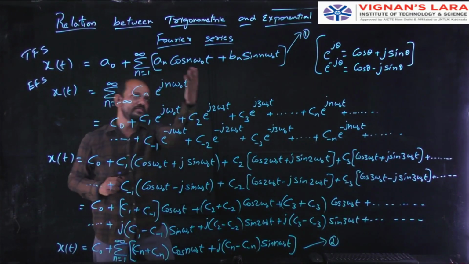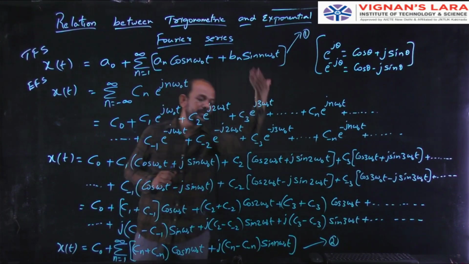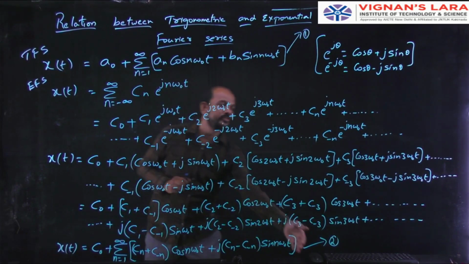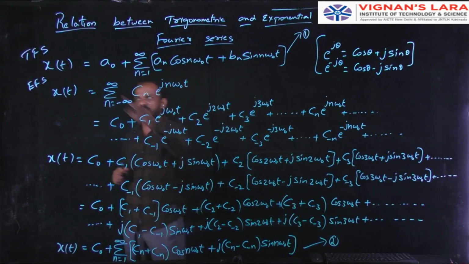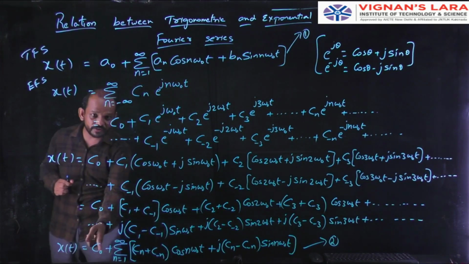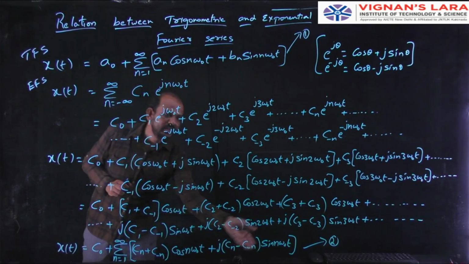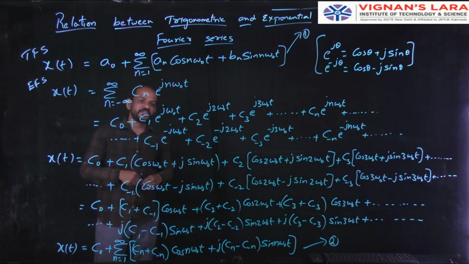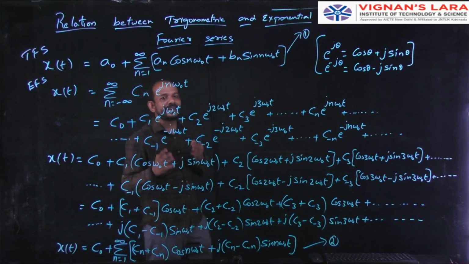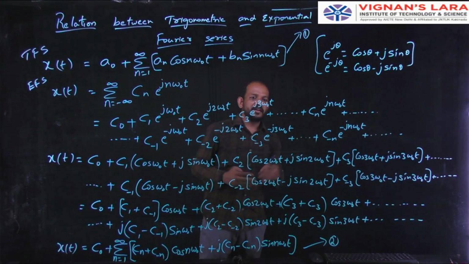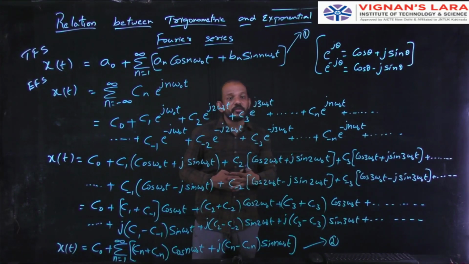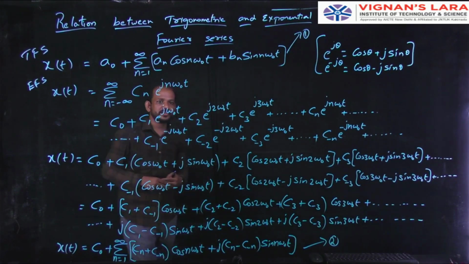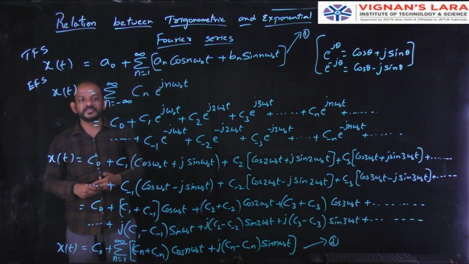Here we have cos n omega t, sin n omega t, and the same here. This is the trigonometric Fourier series, this is the exponential Fourier series in terms of cos and sin. Now I can easily compare, and I can get the relation between the trigonometric Fourier series coefficients and the exponential Fourier series coefficients.